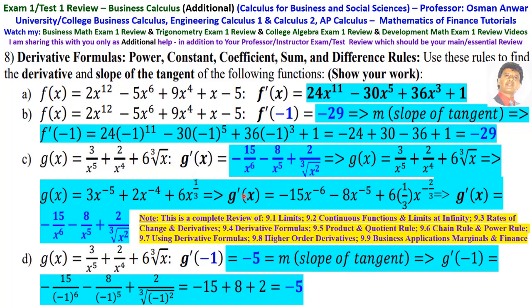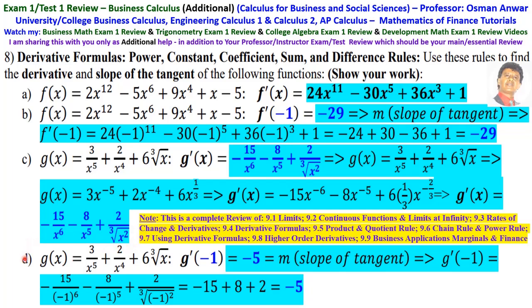Then the derivative is minus 15x to the minus 6 minus 8x to the minus 5 plus 6 times 1/3, x to the minus 2/3. Then g prime is minus 15 over x to the 6 minus 8 over x to the 5 plus 2 over cubic root of x squared.